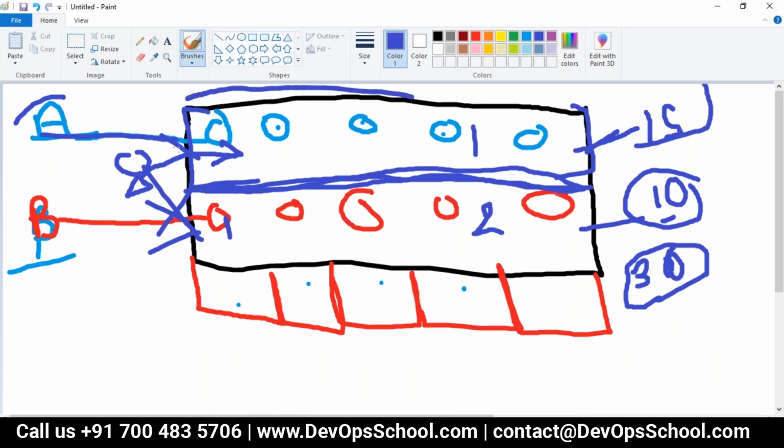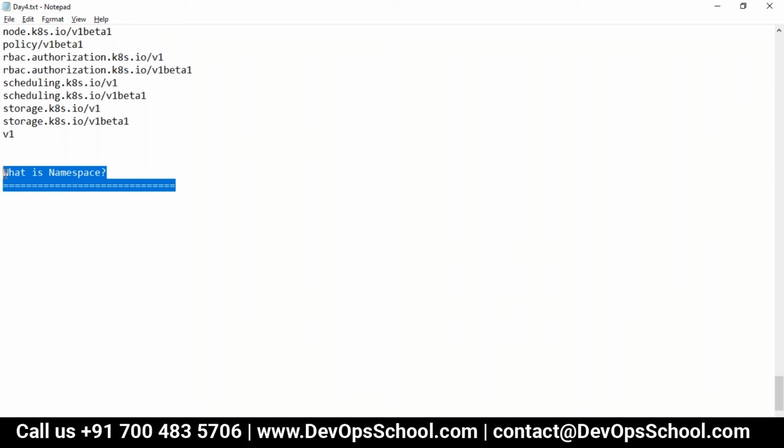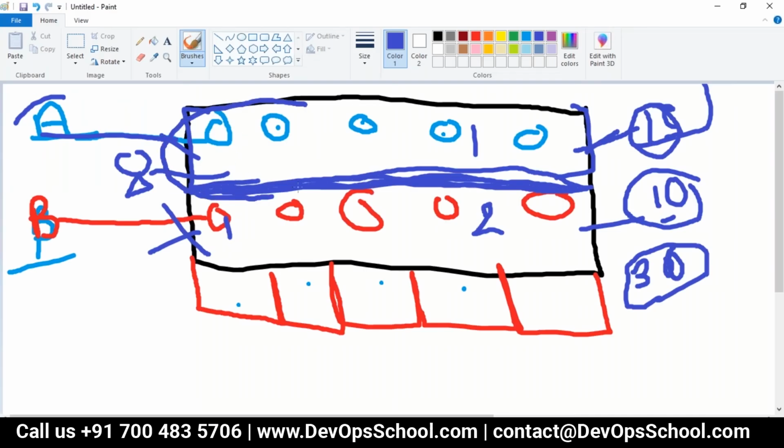This is one cluster, and if you divide the cluster into multiple zones, and it's a horizontal division, not vertical, and restrict access to those areas, and assign limitations like you can only use this much RAM, this much CPU, this much network and storage, that division itself is called a namespace. So this is one namespace, this is two namespace.